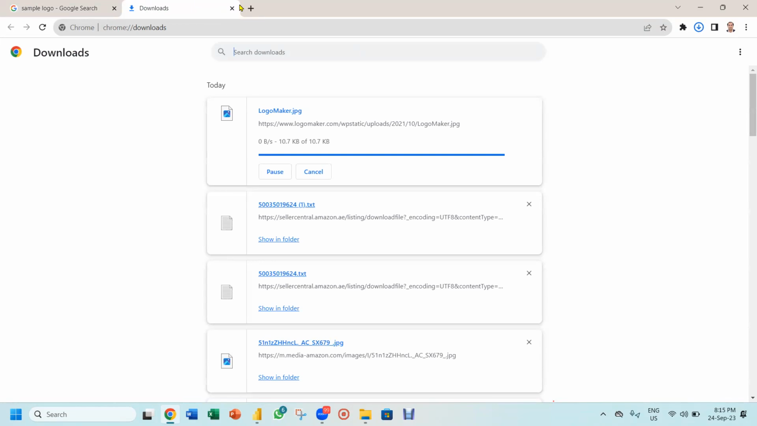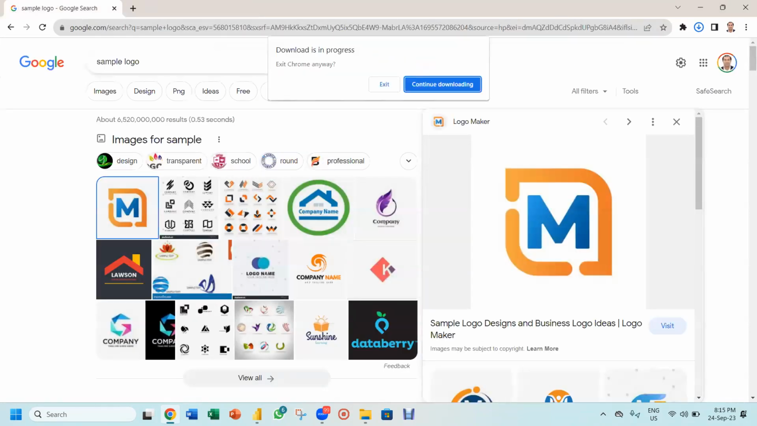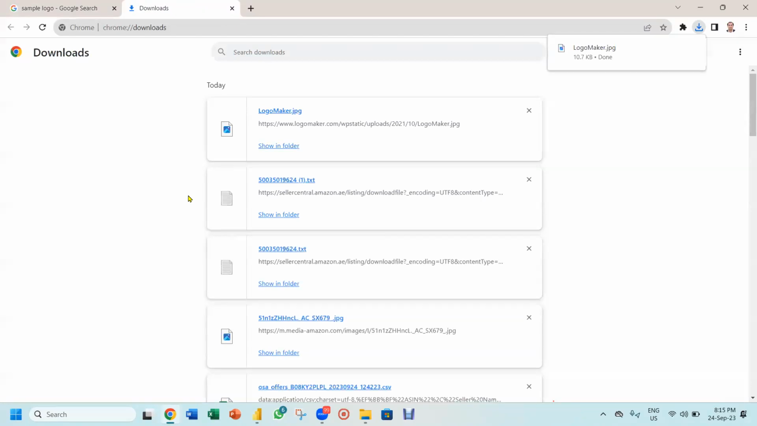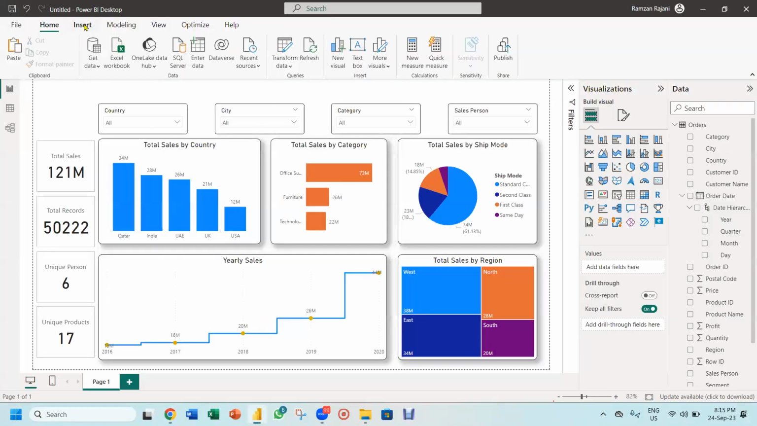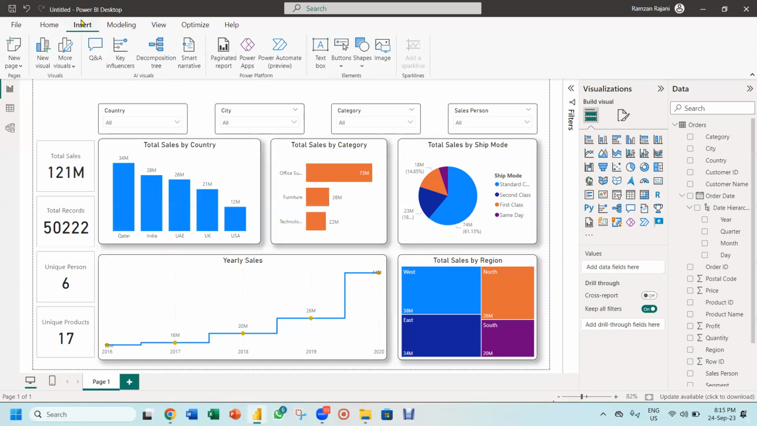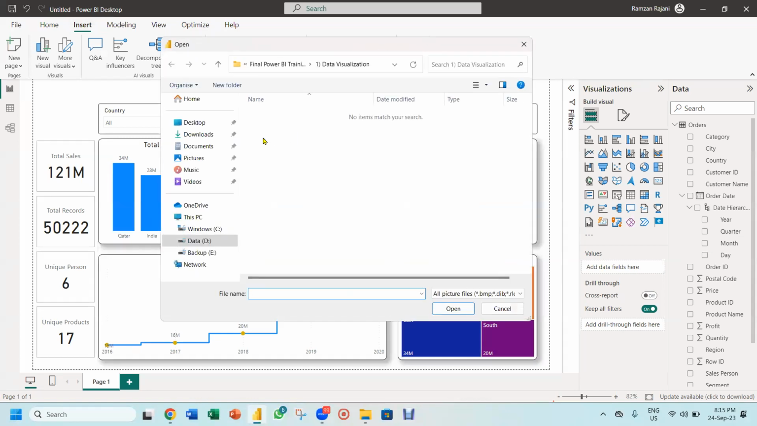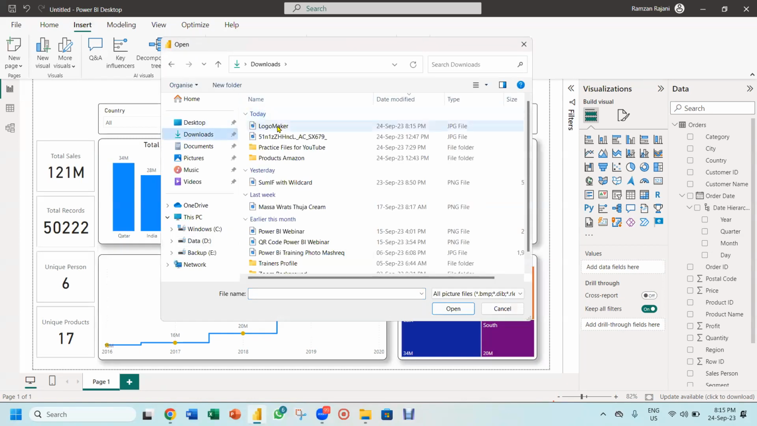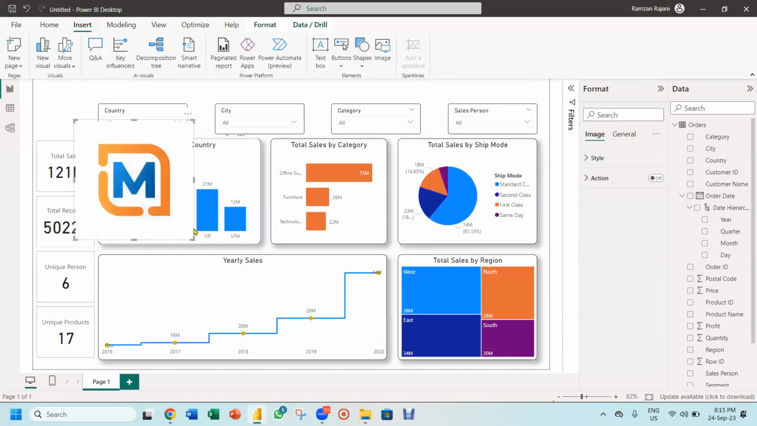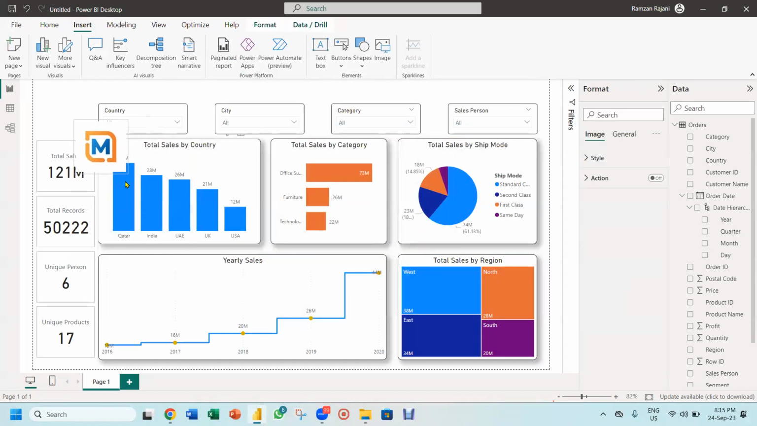Yeah, it got downloaded. And now I go to the Power BI and I will import this logo in Power BI. How do I import the image? The way you import in PowerPoint, you go to the insert, and in insert there is an option image. And I will go to the downloads and I say logo maker. And here is my logo. And I make it small and let's keep it nicely. Done. You will say, hey Ramzan, where is the company heading?